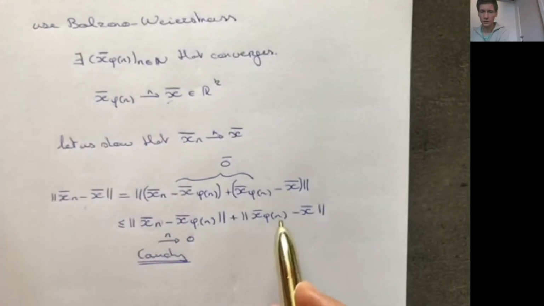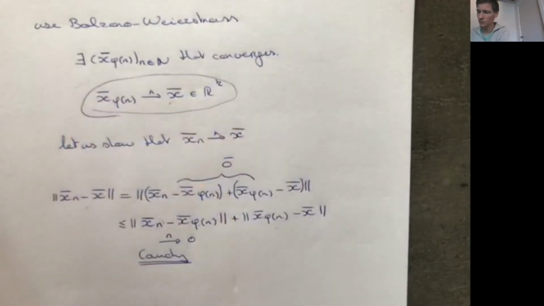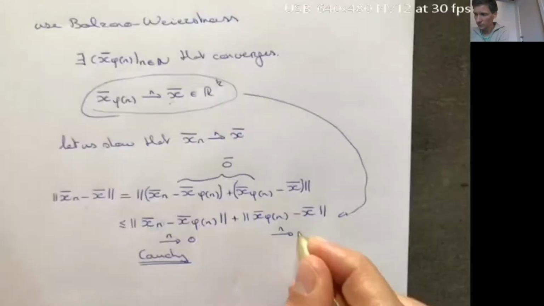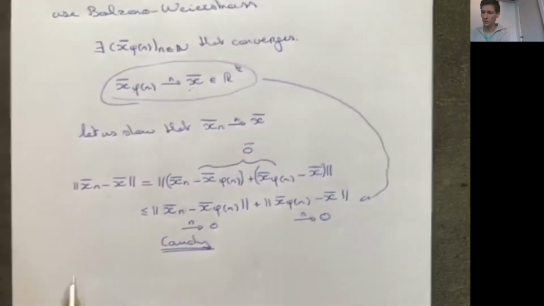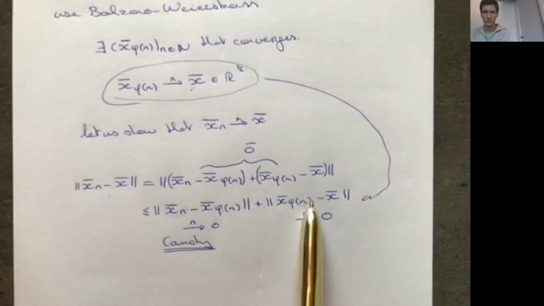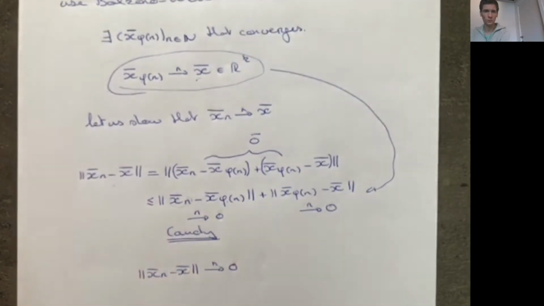And now here we use the fact that this subsequence converges to x. So if n goes to infinity, this will also converge to 0. So the norm of xn minus x is smaller than the sum of two sequences that go to 0. So by the convergence lemma, we have that xn minus x also goes to 0.